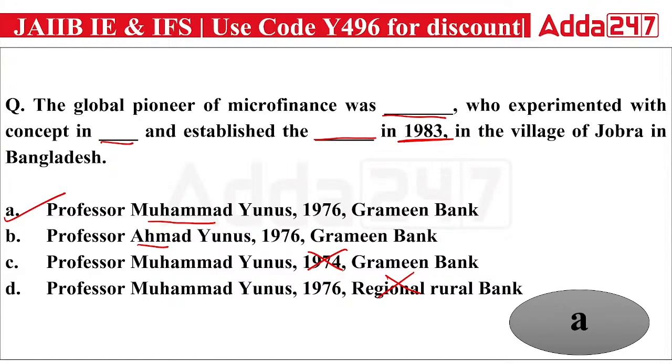After seeing that situation, he did an experiment without taking any collateral and without taking any interest. He provided loans to the public, and the public returned the loans on time as well. He said the people are not here to commit fraud or default; they are here because they have a certain need of money. If we provide money to them, they will definitely return it to us. On this basis, he introduced the Grameen Bank concept in Bangladesh. So your right answer will be option A.